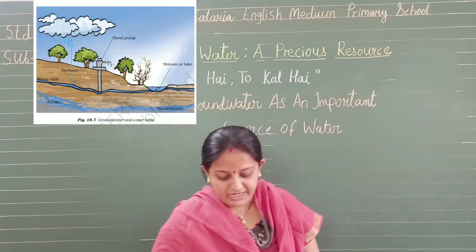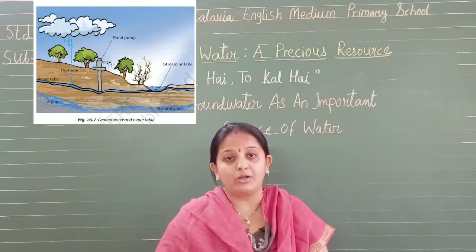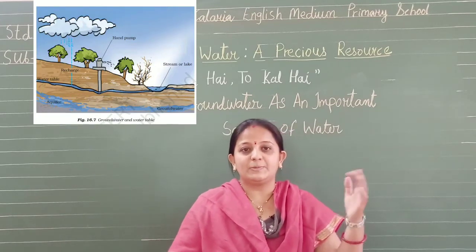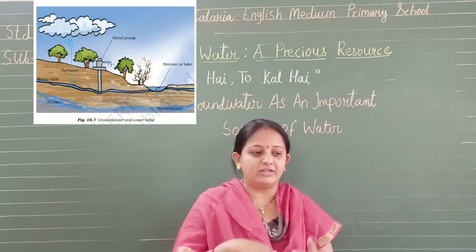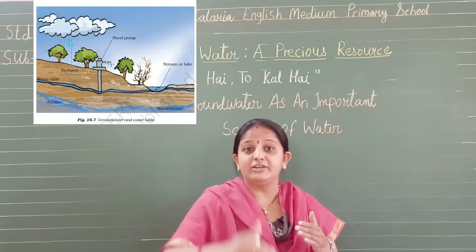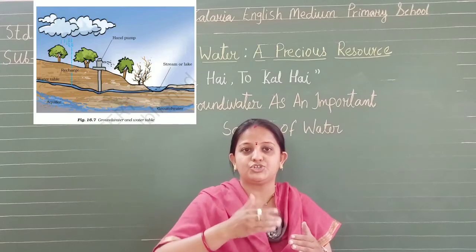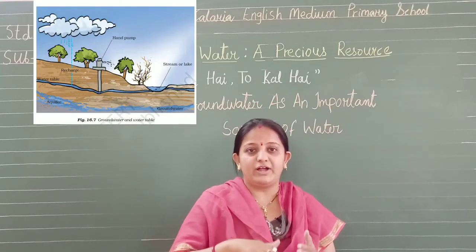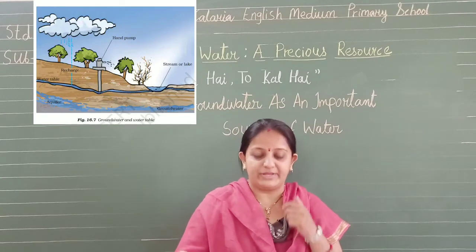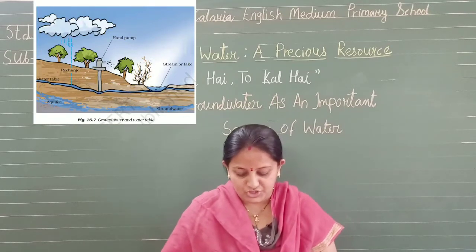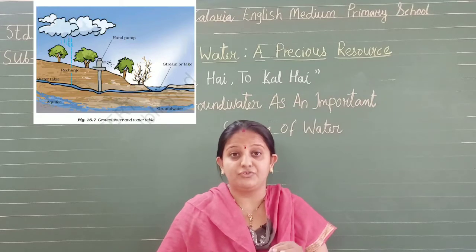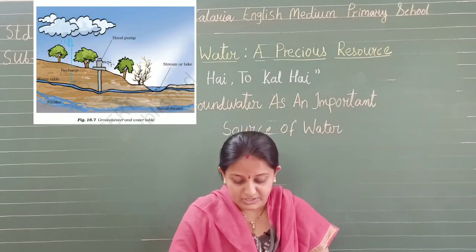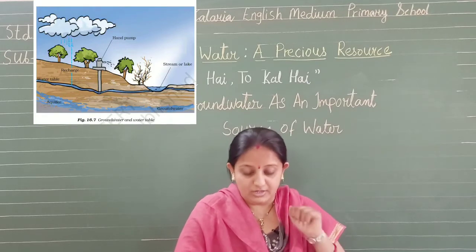If we dig a hole in the ground near a water body, we may find that the soil is moist, isn't it? In chapter number 9 you will understand more about soil. When we dig, the different layers of the soil, the upper layer is moist, wet. So if we dig the soil, we find that moisture is present. The moisture in the soil indicates the presence of groundwater. It indicates the presence of water under the ground.